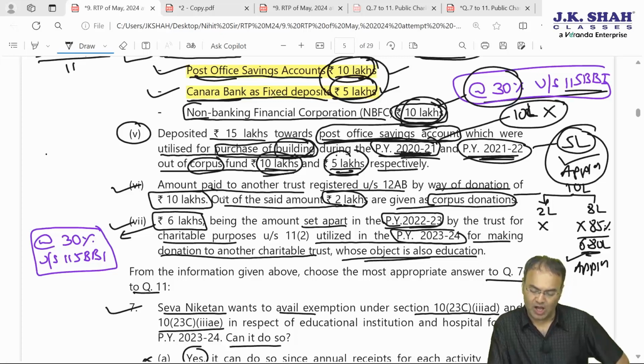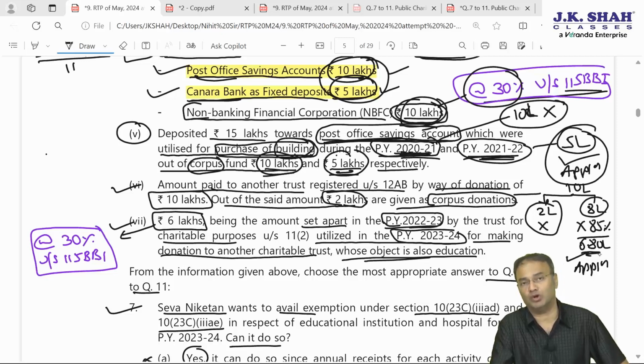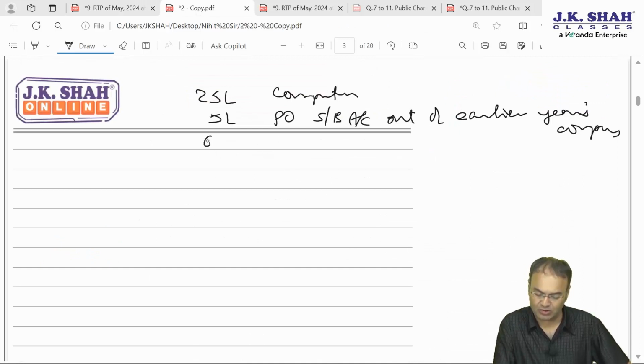Then 6 point. Amount paid to another trust registered under 12 AB 10 lakh. Out of 10 lakh 2 lakh is towards corpus. So 2 lakh will not be considered as application of income at all. 8 lakh can be balanced but only to the tune of 85%, that is 6.8 lakhs. So I am jotting that down also. 6.8 lakh, 85% of 8 lakh to another trust, contributed to another trust.